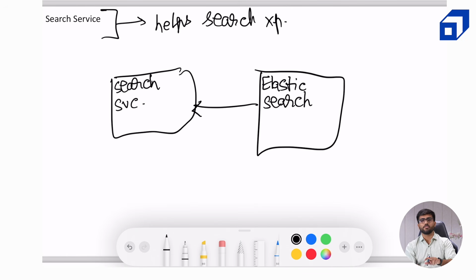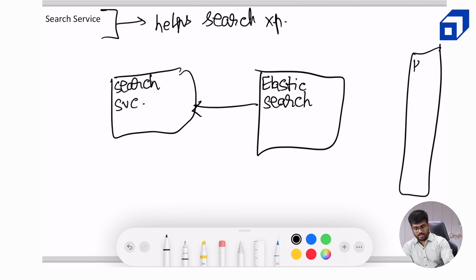And the next question would be, how does the Elasticsearch cluster know what all hotels are there, what all different rooms are there in a hotel, and so on? So we can use a Kafka queue for this purpose. Now we can create a Kafka queue. And how will the Kafka queue get the data? It will get the data whenever the hotel service receives any type of update. It can be a create, it can be an update, or it can be a delete.